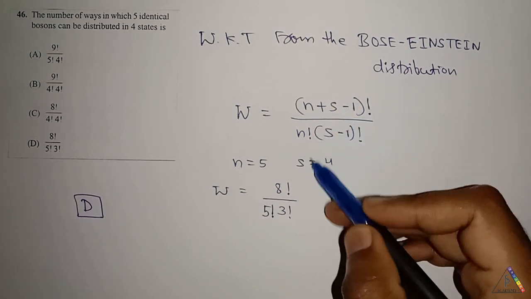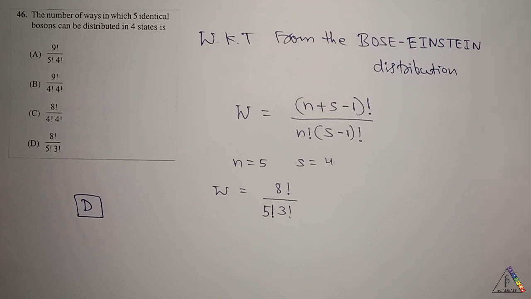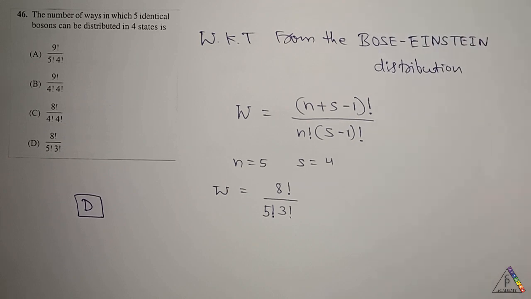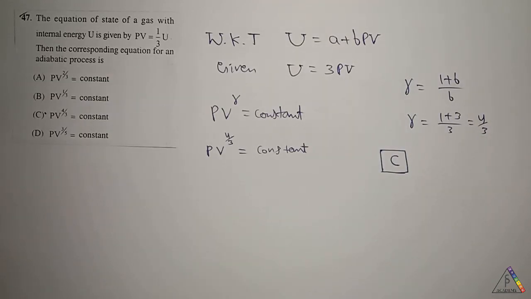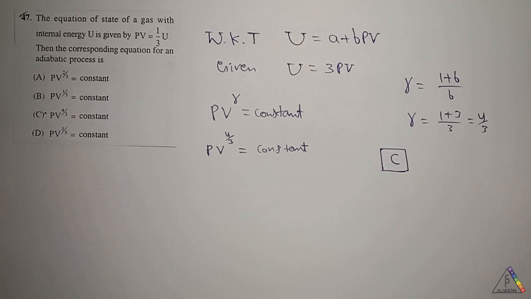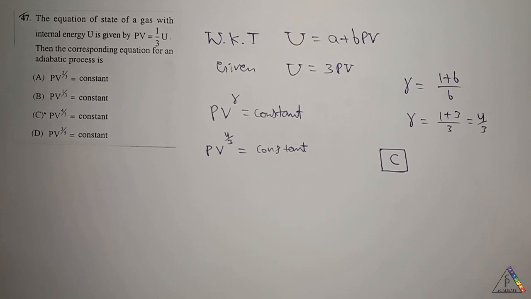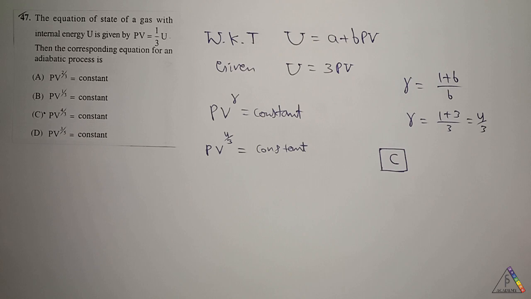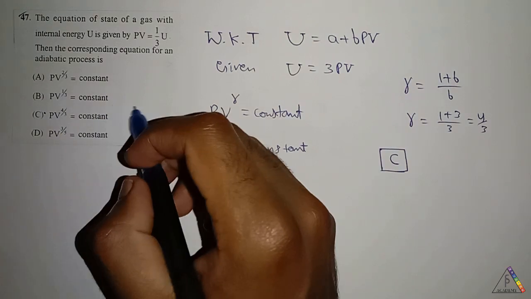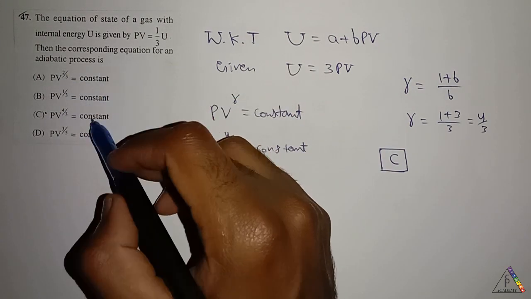By substituting and simplifying, we get the answer as D option for this question. Next question is, the equation of state of a gas with internal energy U is given by PV is equal to 1 by 3U. Then the corresponding equation for an adiabatic process is.